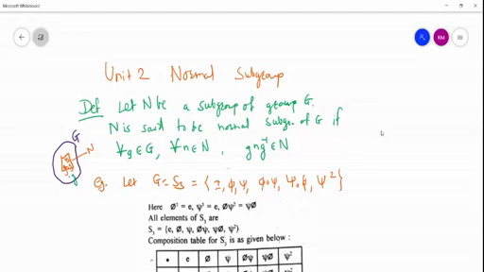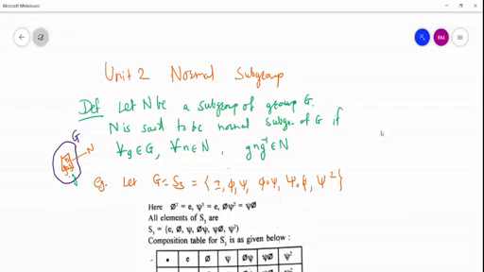So we take an example. Suppose we take G as the S3 group, the symmetric group defined on 3 symbols. Here in S3 there are 6 elements: identity element, phi, psi, then phi composite psi, psi composite phi, and last is psi square.